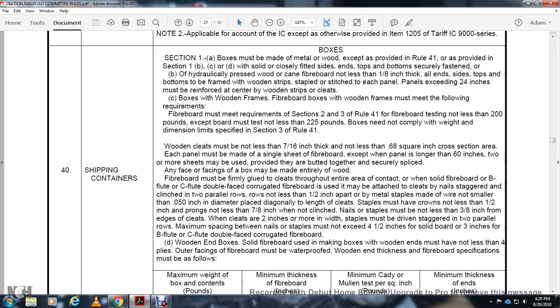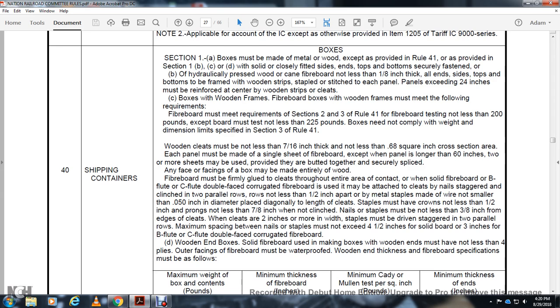Staples must have crowns not less than 1/2 inch and prongs not less than 7/8 of an inch, and need not be clinched. Nails and staples must not be less than 3/8 of an inch from the edge of the cleat. Where the cleats are 2 inches or more in width, the staples must be driven and staggered in two parallel rows. Maximum spacing of nails and staples must not exceed 4.5 inches for solid board, and 3 inches for B flute and C flute double-sided face corrugated fiber board.